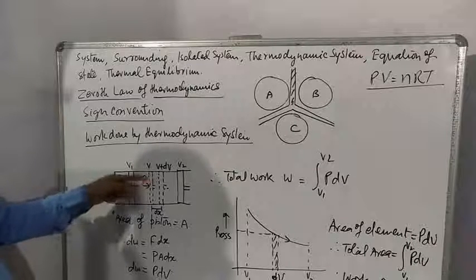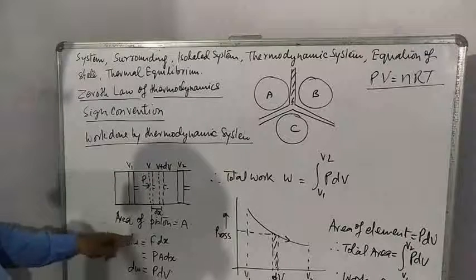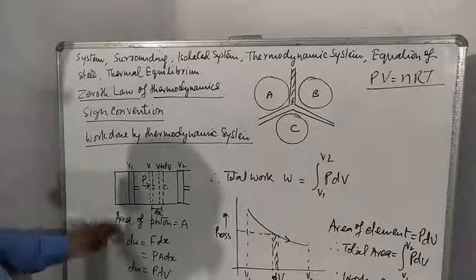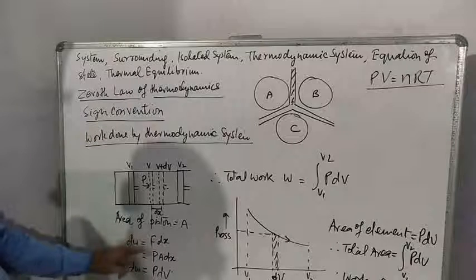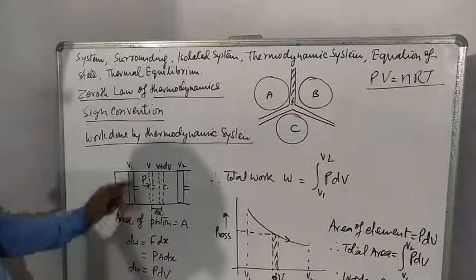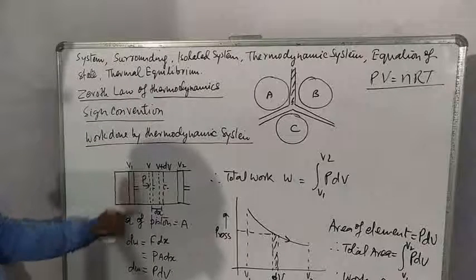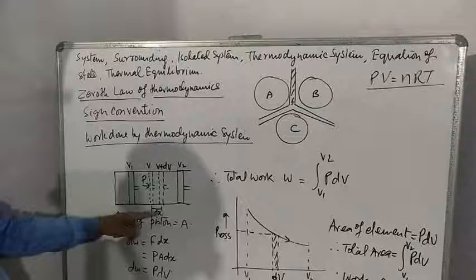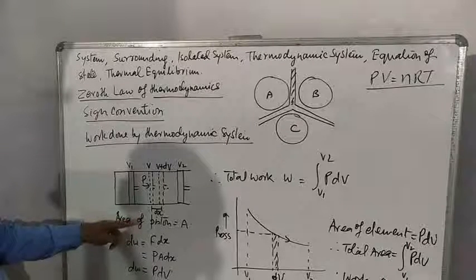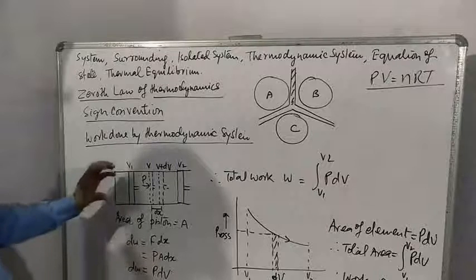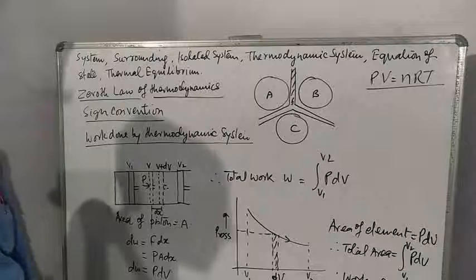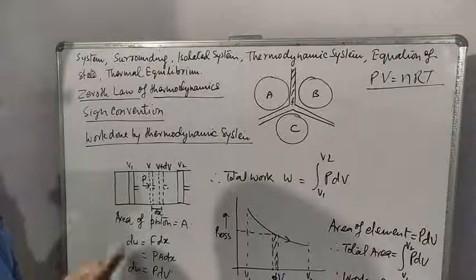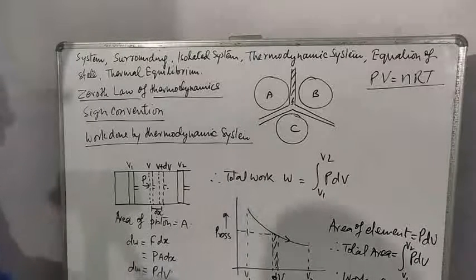So for this elementary displacement, small work done dW is equal to F dx, and force is equal to pressure into area, pressure is P and area of cross section is A, and displacement is dx. But A into dx, area into length, is called volume.